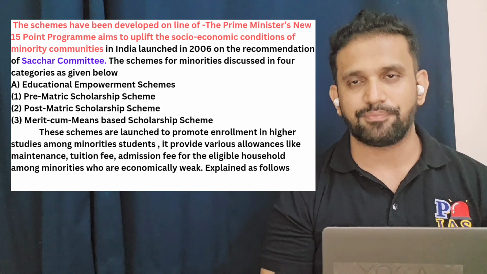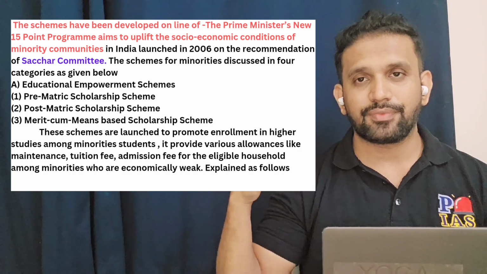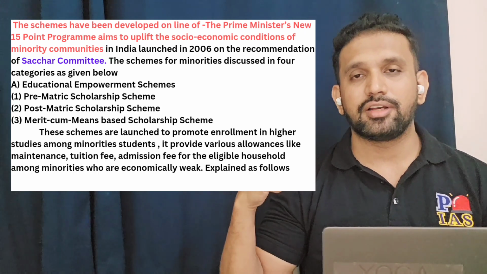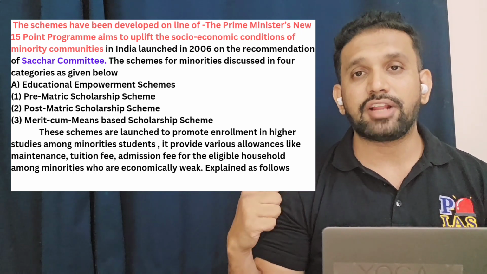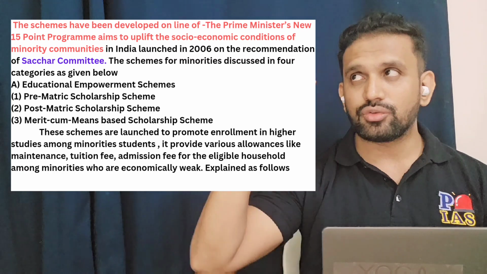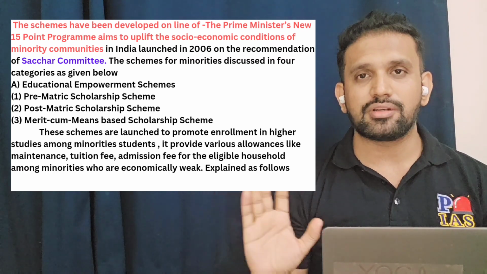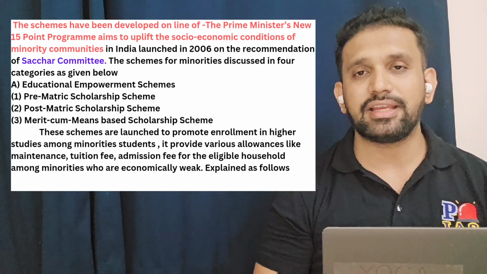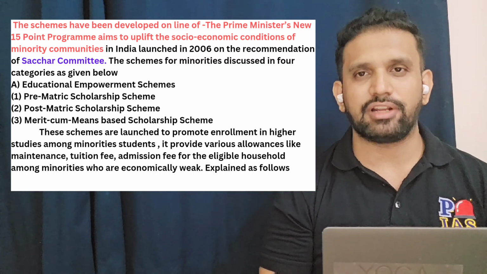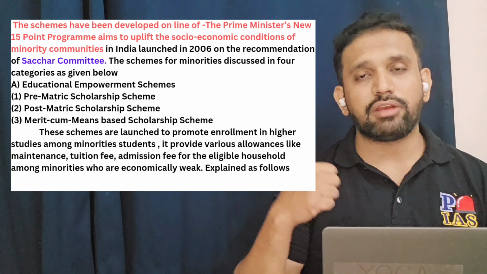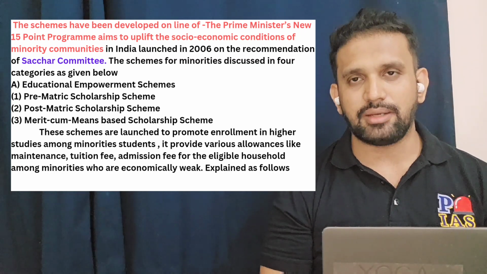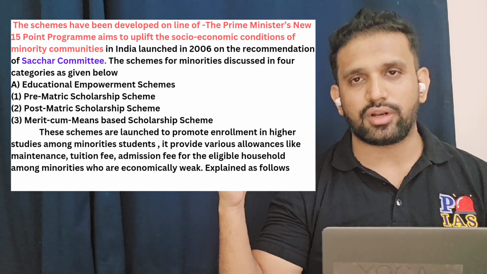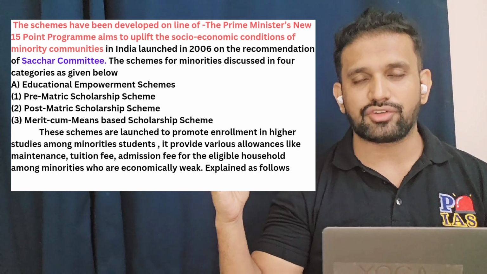Very, very important: education, economic, special schemes, and infrastructure development schemes. These 4 categories of schemes are actually running at this point of time for the welfare of minorities.